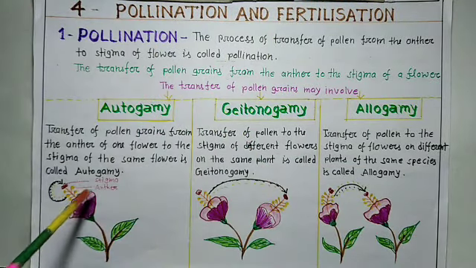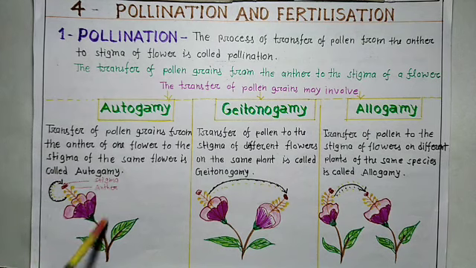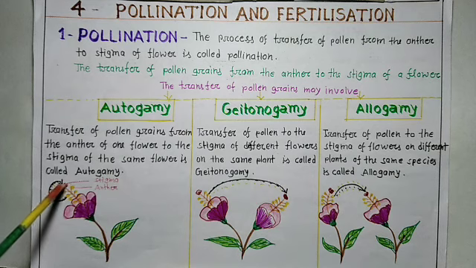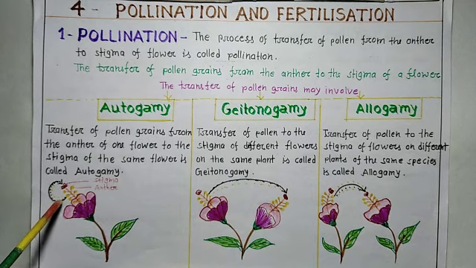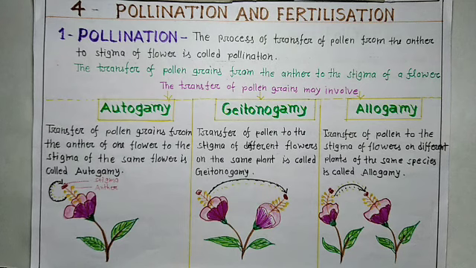Here, look here, this one is a flower, here the anther and here is the stigma. When pollen grains reach the stigma of the same flower, it is called autogamy.